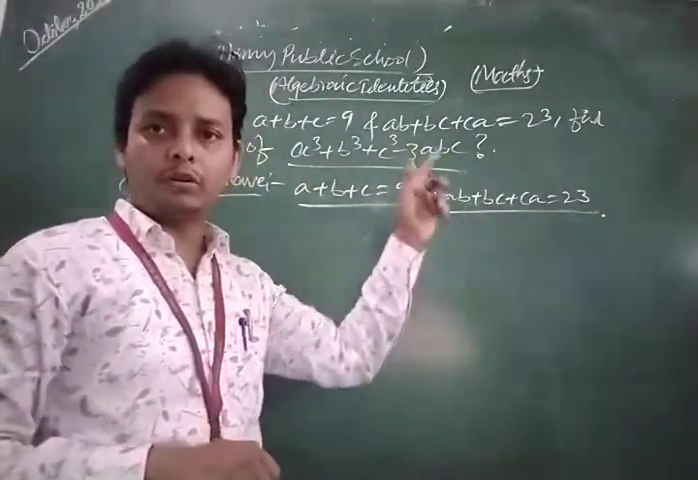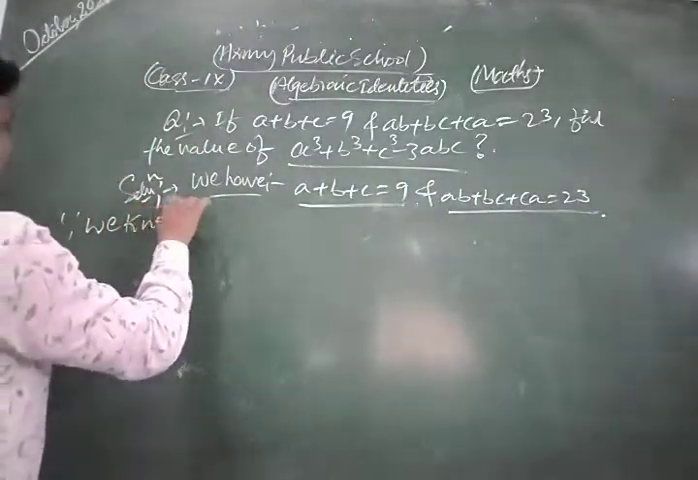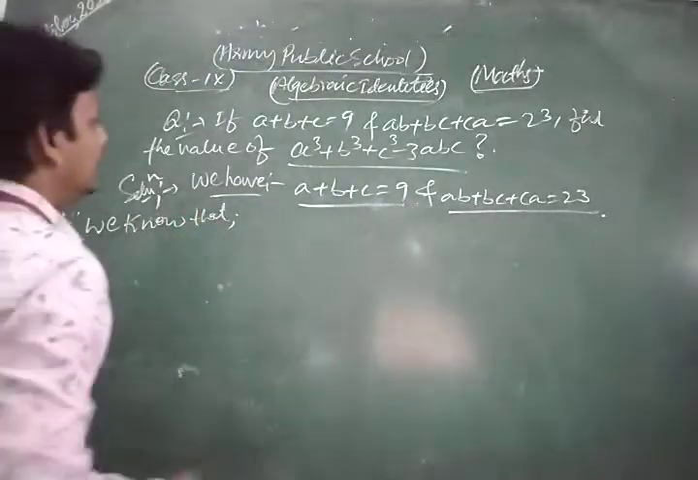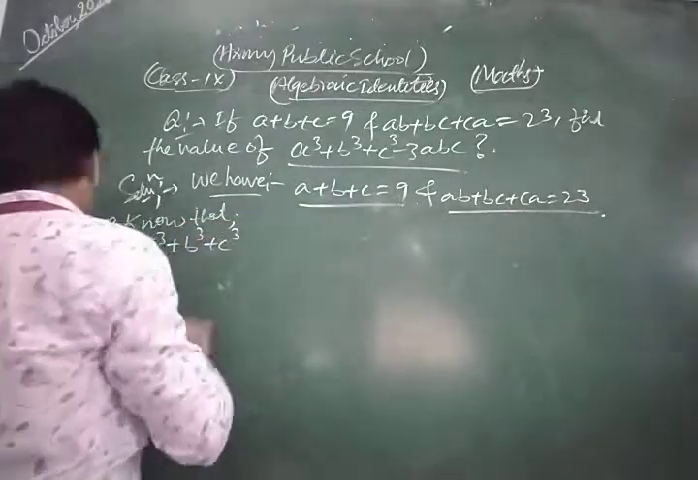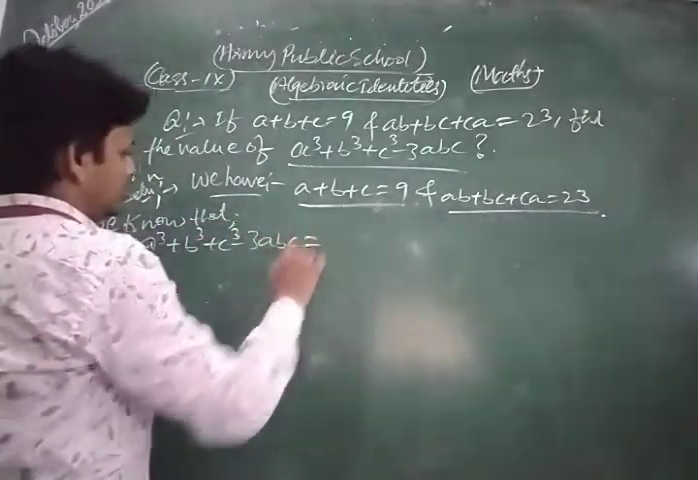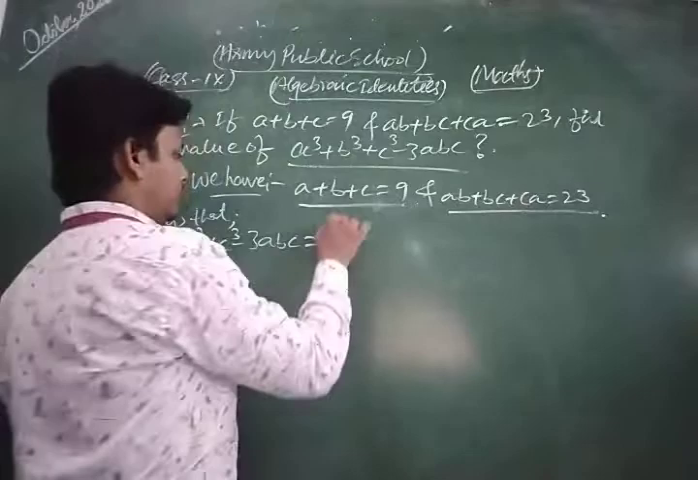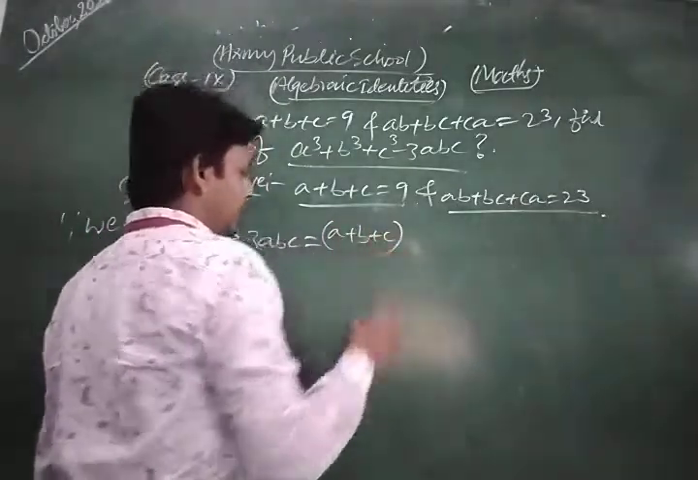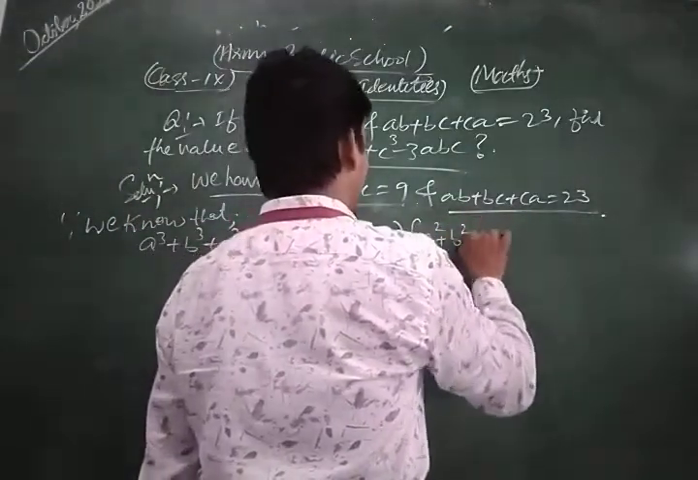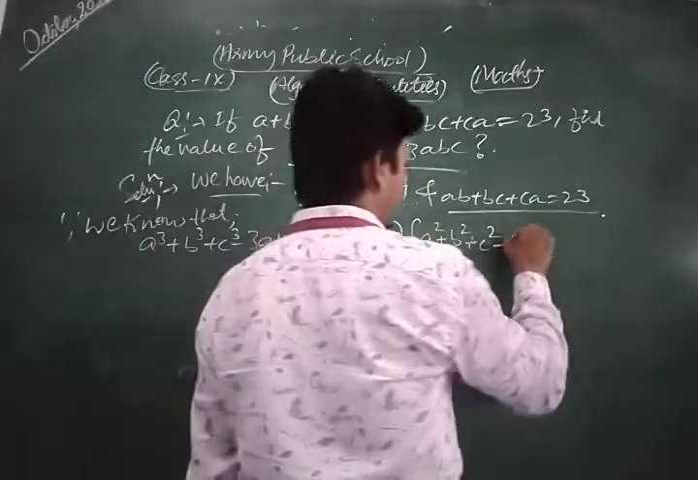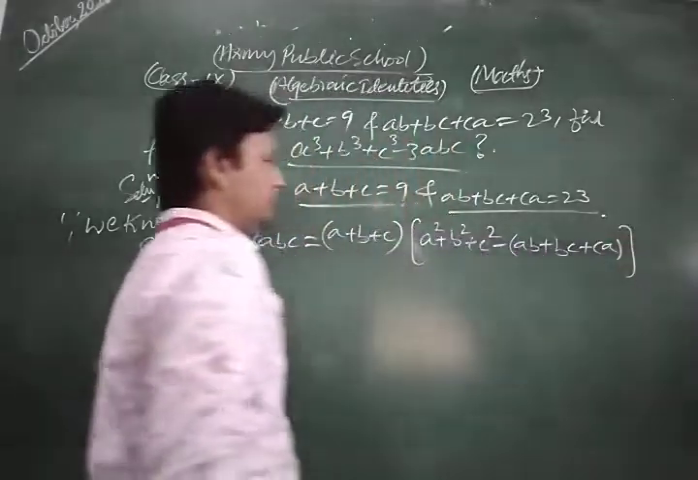So first of all we write the formula of that identity. Since we know that the value of the expression a cube plus b cube plus c cube minus 3abc is equal to a plus b plus c in first bracket, and in another bracket a square plus b square plus c square, and if we take minus as common, we get ab plus bc plus ca. So this is the identity.